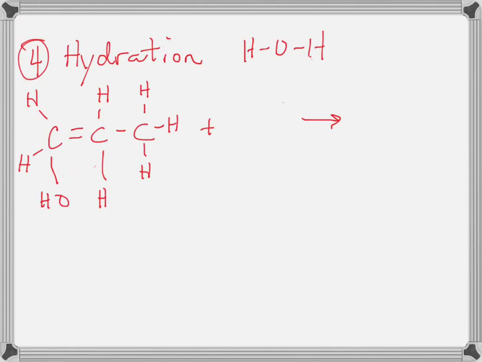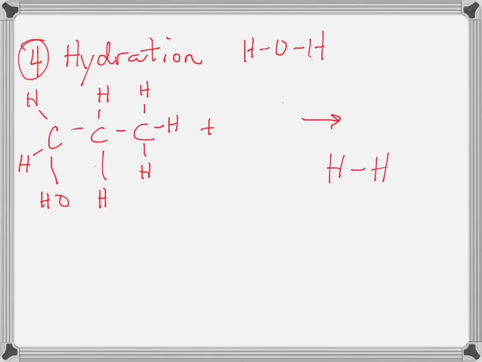Yes, we still added a hydrogen to one carbon and an OH to the other carbon, but this time the OH ended up on the first carbon instead of the second carbon. And so when you have these molecules, notice when we have these 4 addition reactions, one of them was H2.